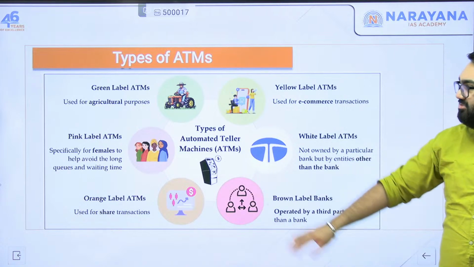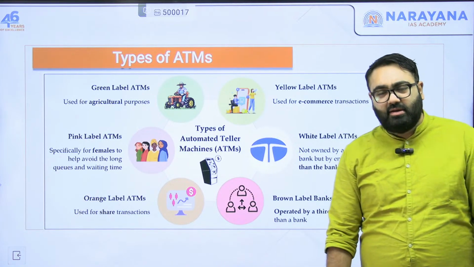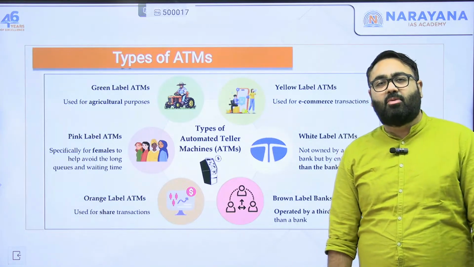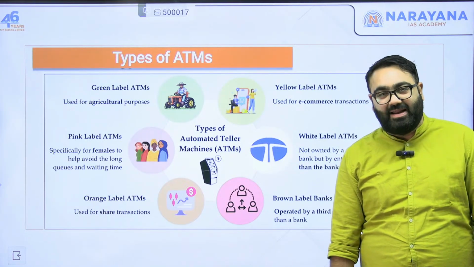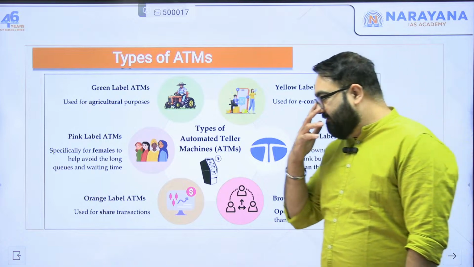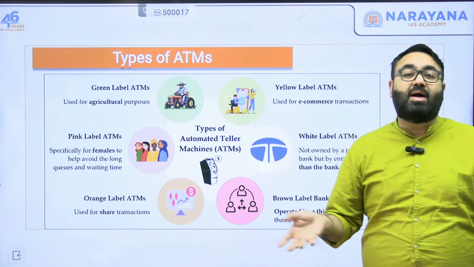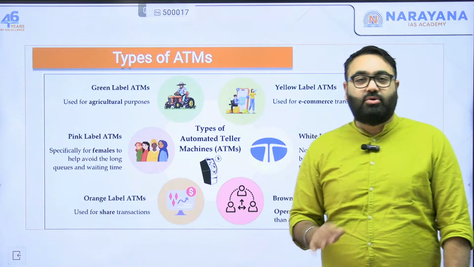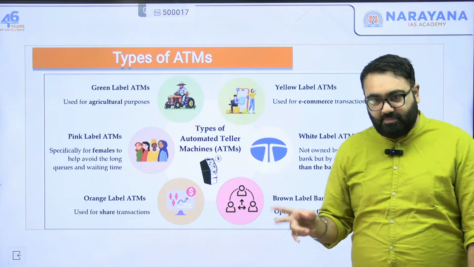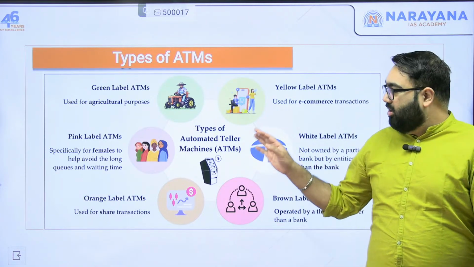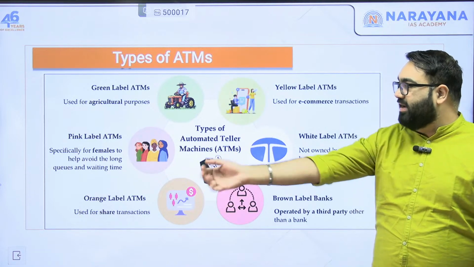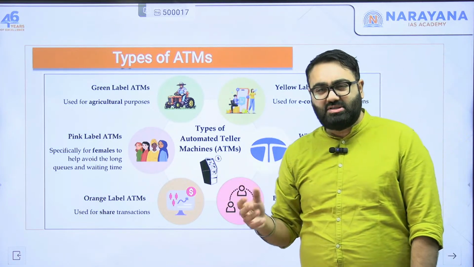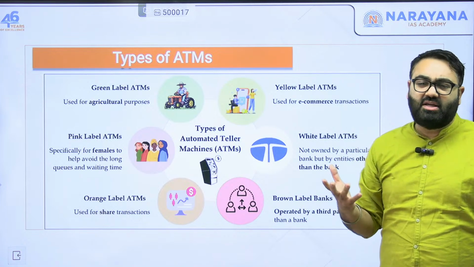Now, as I was telling you about ATMs, because the rules specifically talk about 100% FDI being allowed in white label ATMs, again 100% FDI and that too 100% automatic route FDI means you don't even have to take the government's permission, you can just bring in the money and start the work. Now, on that note, remember there are different types of ATMs that you would come across. Some of these are very rare. Some of these are the usual ones that you see.